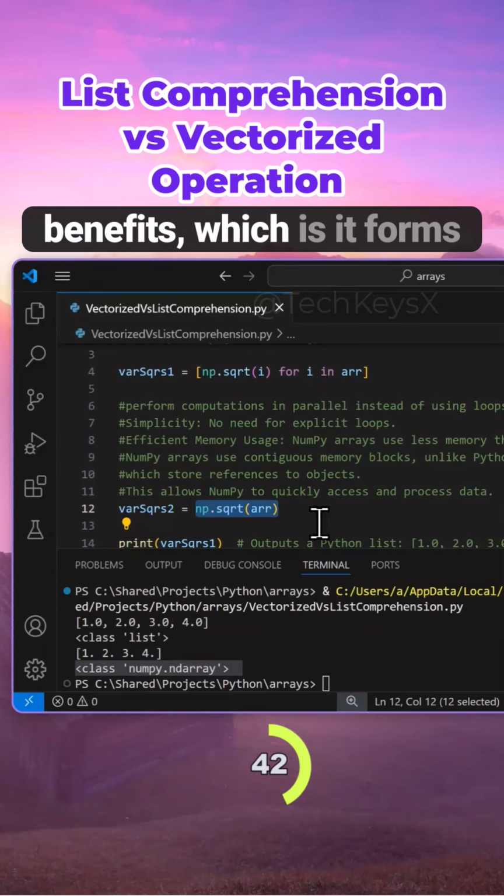So what's the difference between the two? If I run this code, as you can see, we get the same output for both. But there is one major difference. In the list comprehension, the variable type is a list. But for the universal function syntax, we get an array, actually a NumPy array.